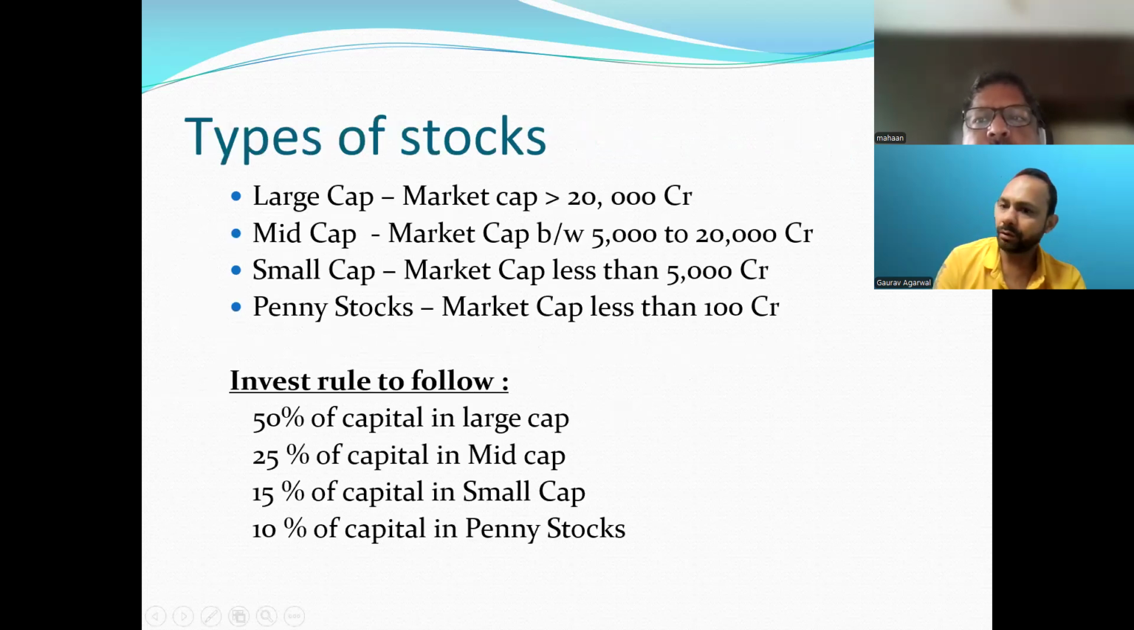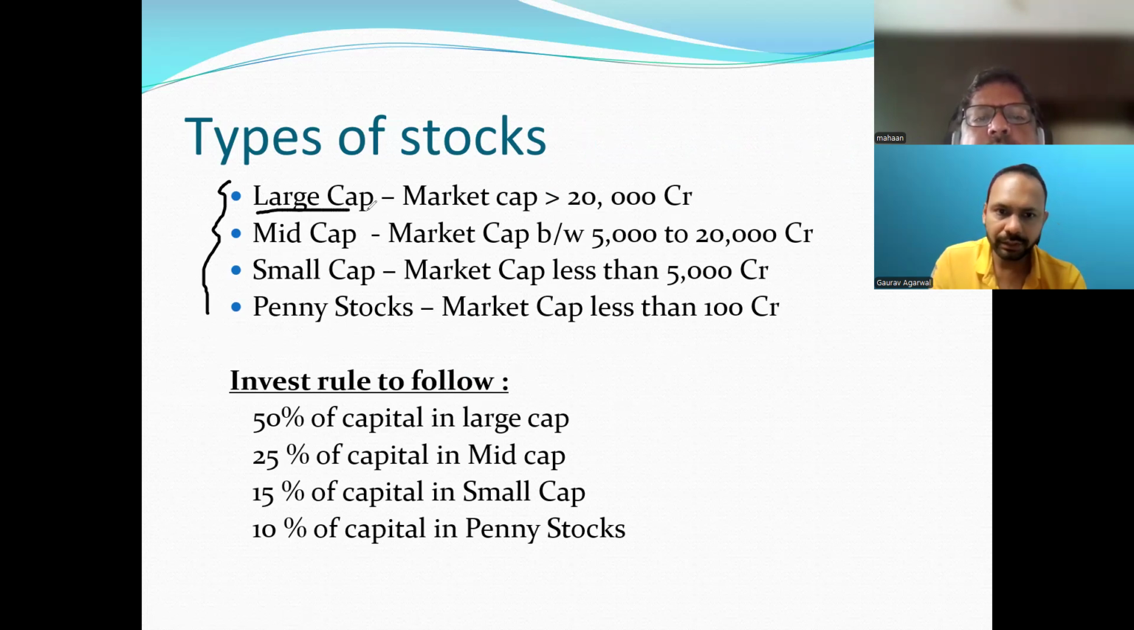Now, coming to the stocks, there are different types of stocks. They have divided the stocks into categories. There are basically four categories: large cap, mid cap, small cap, and penny stocks. They are divided based on their market capitalization. The more business they are doing, the higher the market capitalization.